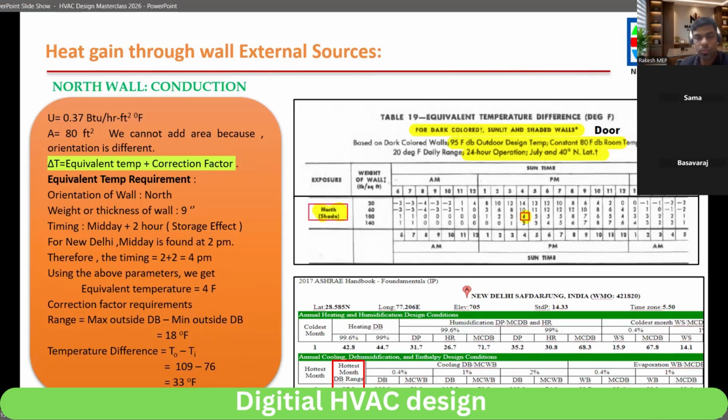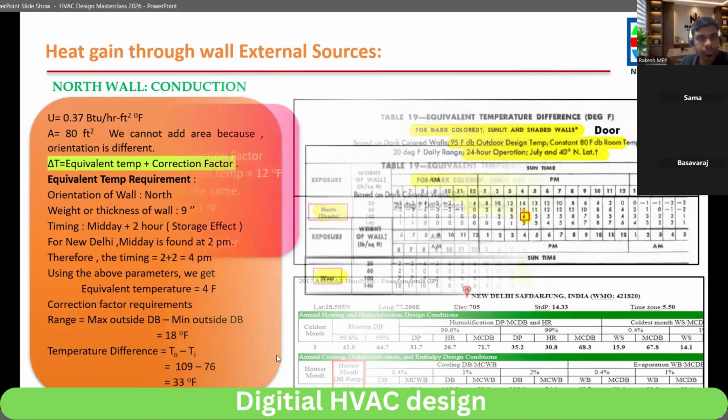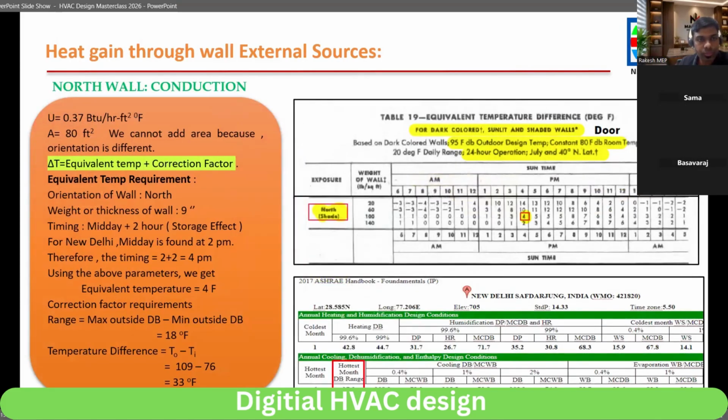So this range of 18 degree Fahrenheit, is it for any particular month? They will consider the maximum temperature and that difference. Okay, sir. For a different city, if we want to find the range, for Delhi it is written.